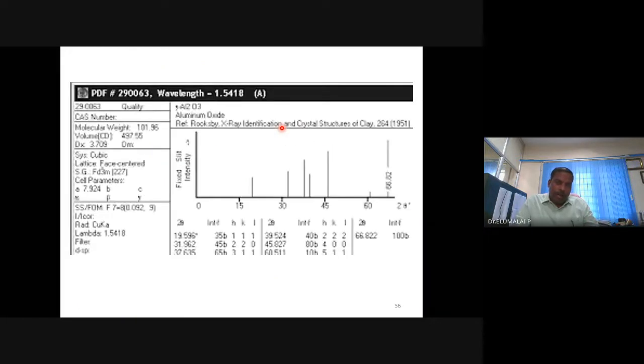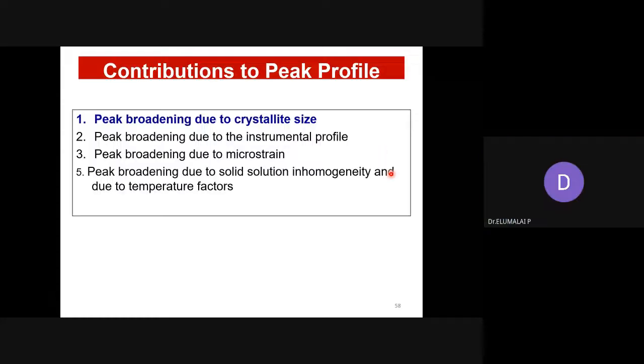So this is the standard pattern. There is an identification number. I don't know how much you will appreciate it; maybe as you grow, you will appreciate. So you take the aluminum oxide X-ray diffraction, see the positions and intensities, and compare with the standard pattern. This is the standard pattern. If all these peak positions match, it is aluminum oxide.